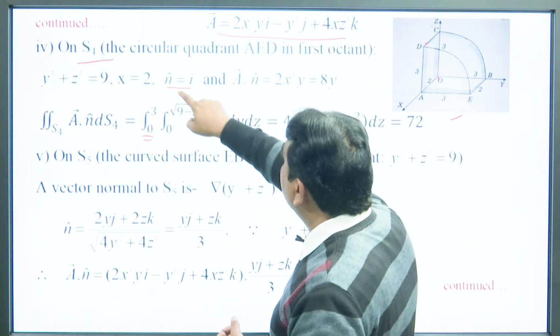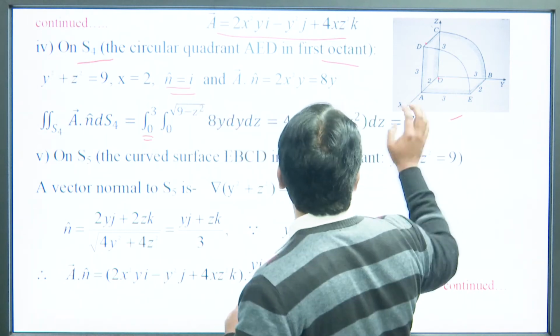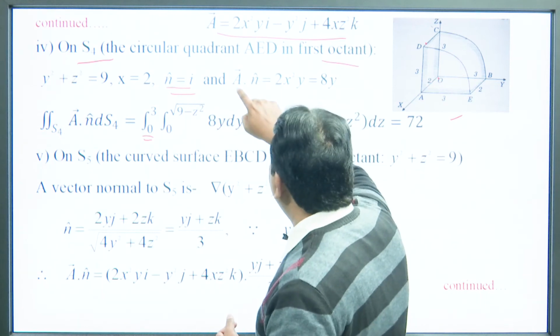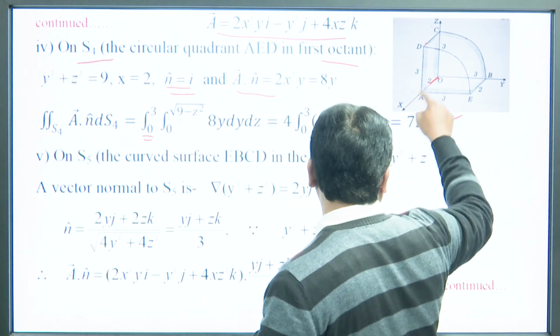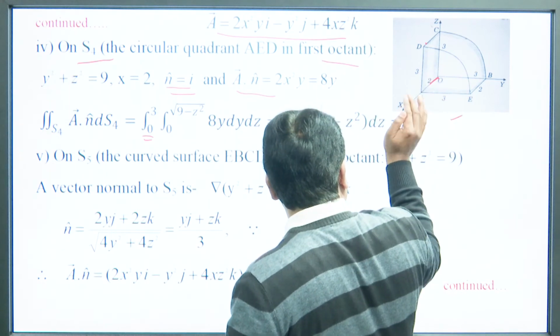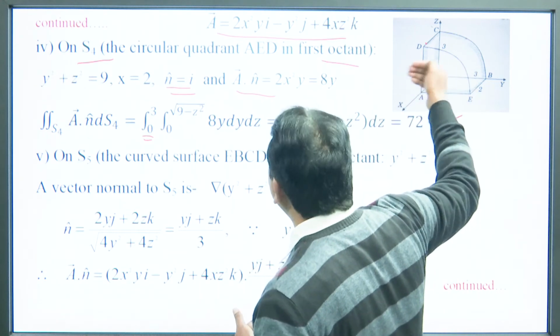So, this lies in the first octant and the value of n is i, and A dot n, when we find it, it is clear that the value of x is 2. For this surface, it lies at x equal to 2 distance in the first octant.